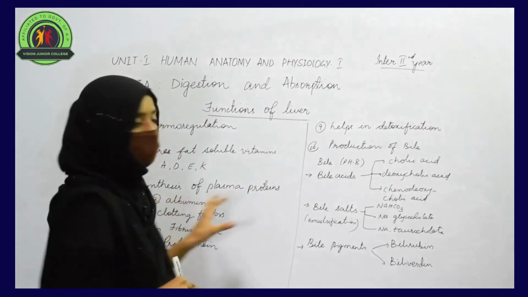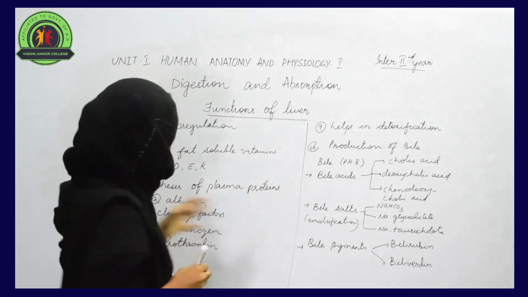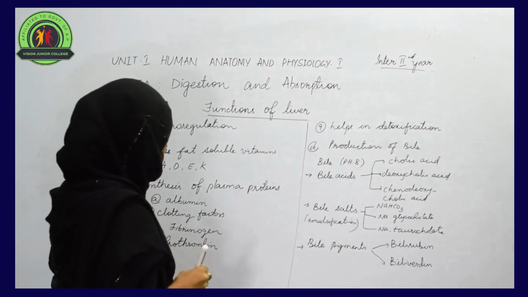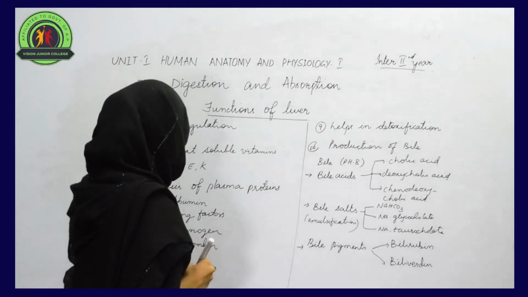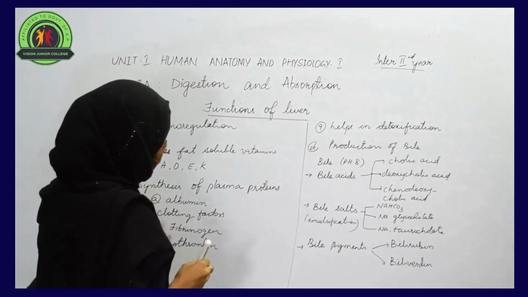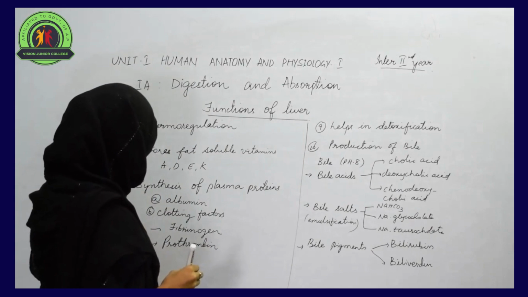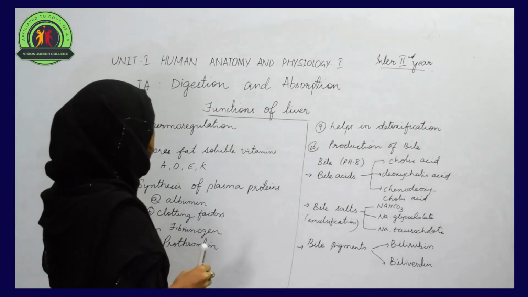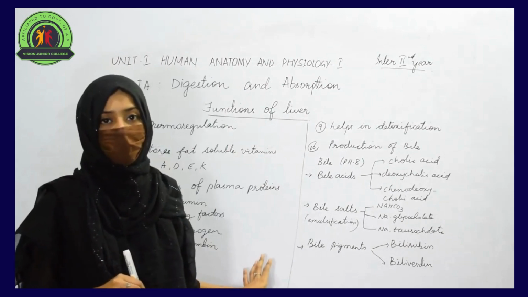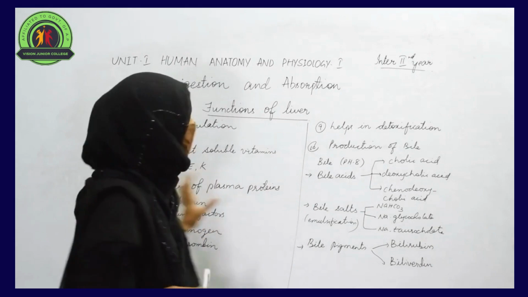And liver is a place where different plasma proteins get synthesized. For example, albumin is a plasma protein that can be synthesized in the liver, and besides this, some clotting factors can also be synthesized. Those clotting factors are fibrinogen and prothrombin. These two clotting factors play an important role in the process of blood clotting. These clotting factors can also get synthesized in the liver.